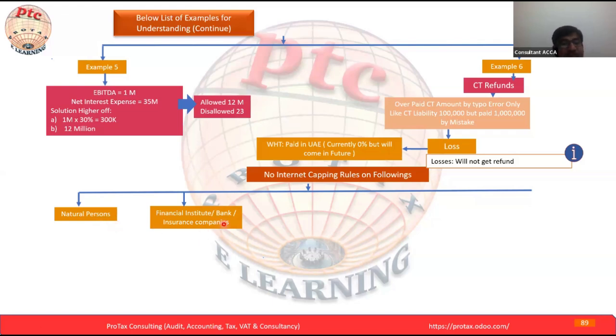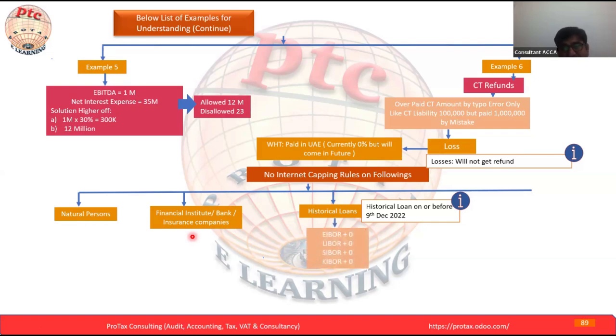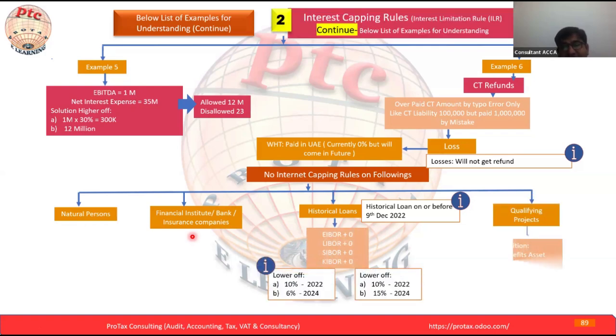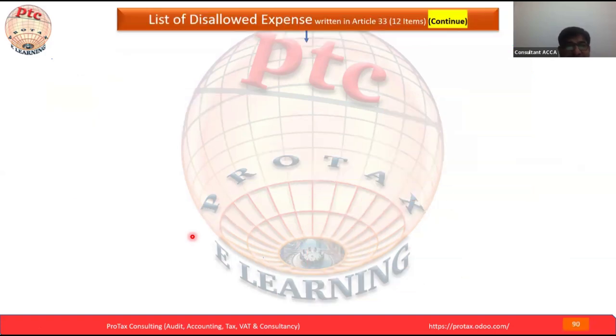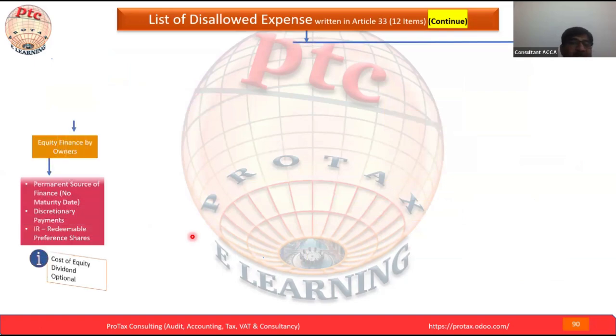The second is financial institutions, banks and insurance companies: no interest capping rule. The next is the historical loan, which we also discussed in the previous session. A historical loan is taken on or before 9th December 2022 by big companies involved in construction, like the Expo or Etihad Railway or other public projects. They normally take the historical loan to support the public projects. We already went through the qualifying projects. We will not spend more time here because we have already seen it. Now we will continue with the next part.